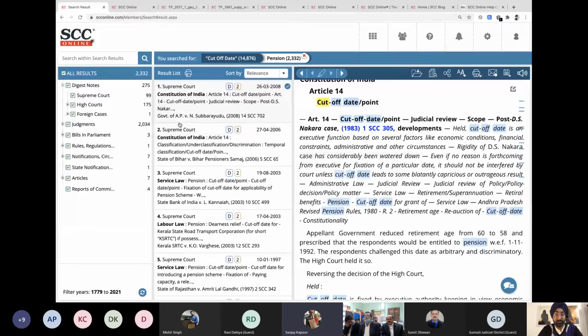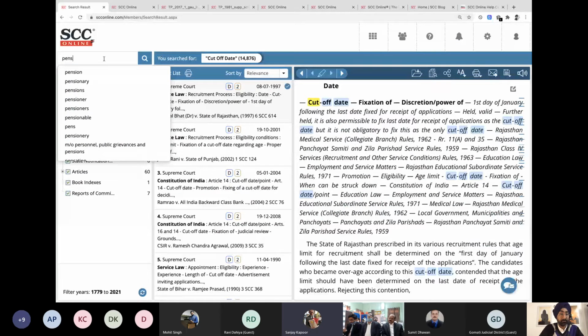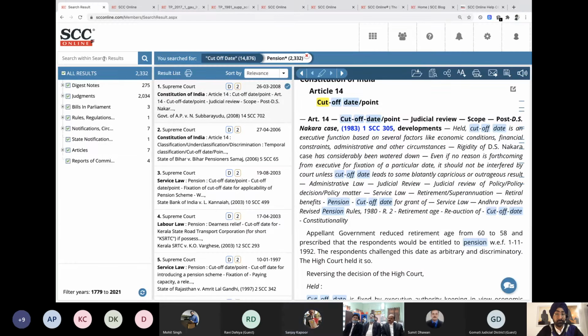Can we quickly go back and do pension star once again? So this number is 2332. I'll just remember this number now. Pension. There's not much benefit that we are drawing here. In some cases, probably, the benefit of the star will be available. Like you mentioned about maintainability, we saw a huge difference over there. For words which might have derivatives, putting a star doesn't hurt anyone. It will only make things better, and if not, it's going to give you the same results.